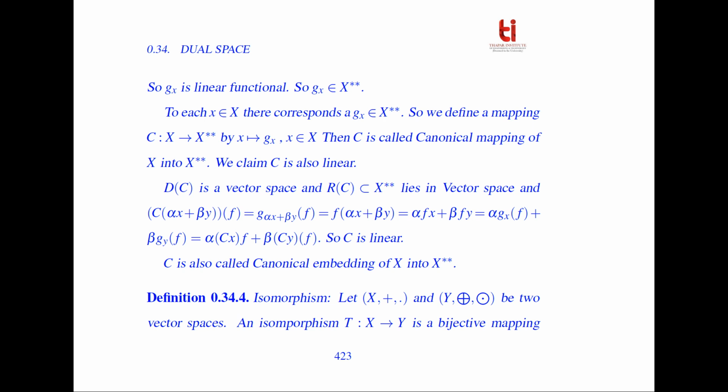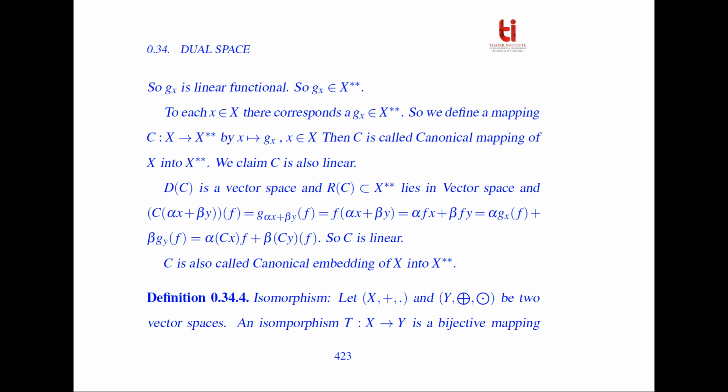And so we have C(alpha x plus beta y)(f) equal to G(alpha x plus beta y)(f), which is equal to f(alpha x plus beta y), which is equal to alpha f(x) plus beta f(y), which is equal to alpha Gx(f) plus beta Gy(f), which is equal to alpha Cx(f) plus beta Cy(f). So C is linear. C is also called the canonical embedding of X into X star star.